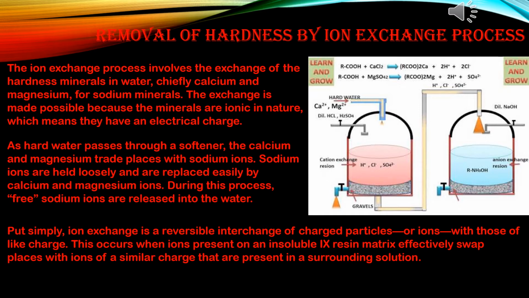Dilute HCl and H2SO4 are there. Cation exchange resins are also there. That means hydrogen ions are there, sulfate ions are there, and chloride ions are also there. And in the other one, dilute NaOH, that means sodium hydroxide, is there. This is anion exchange and that one is cation exchange.